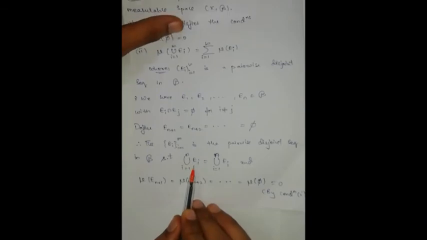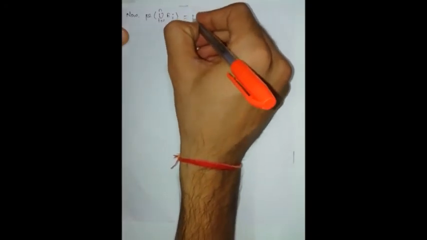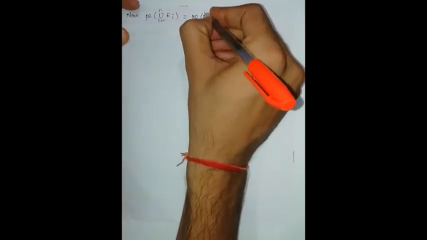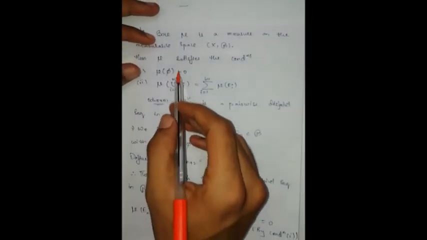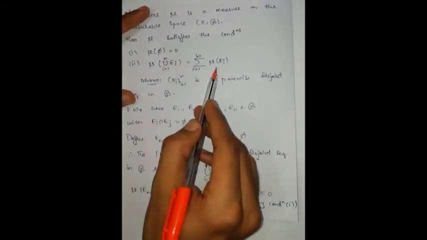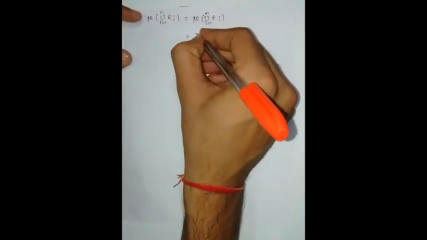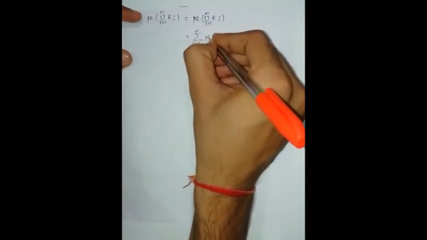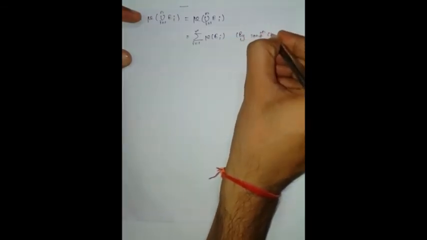Since here we got union i = 1 to n of E_i can be written as union i = 1 to infinity of E_i, this can be written as measure of union i = 1 to infinity of E_i. From condition number 2, since all the sets are pairwise disjoint, this can be written as summation, which is equal to summation i = 1 to infinity of measure of E_i by condition 2.